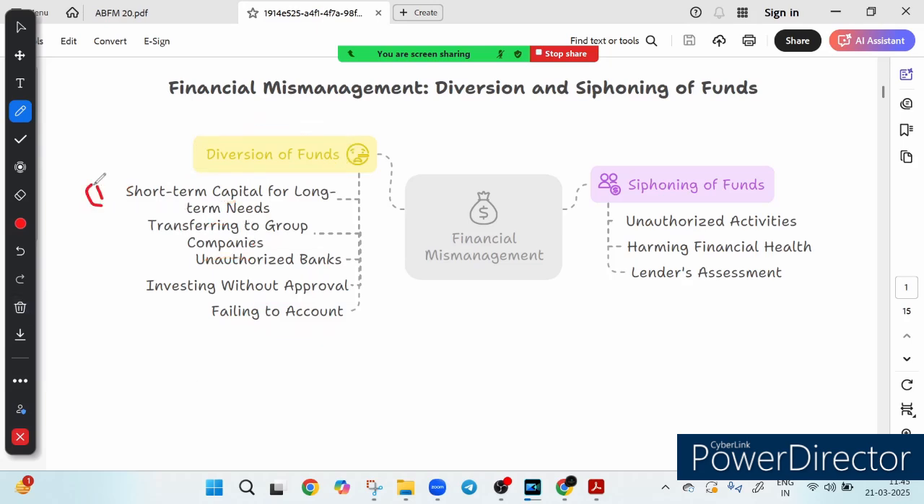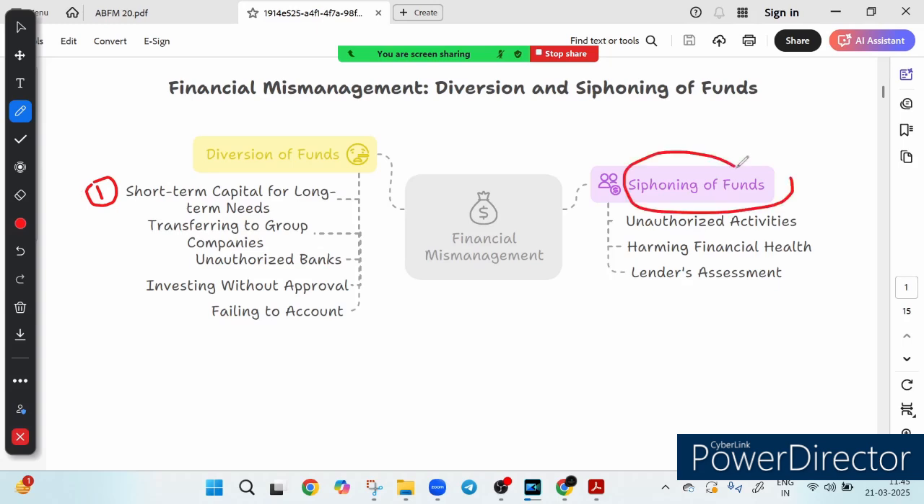Again, I am repeating that you are using short-term fund for long-term need, or transferring money to a group company, or sending fund to an unauthorized bank, or investing without approval, and worst of all is failing to account for the money. These are called diversion of fund.